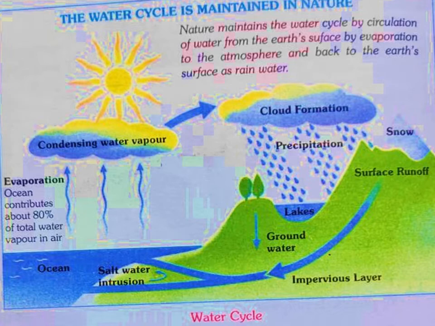Once it is in the atmosphere it condenses and forms clouds, and then in the form of rainfall, snow, hail, sleet, you will have the precipitation, and again the water goes into the water bodies, and the cycle continuously goes on.